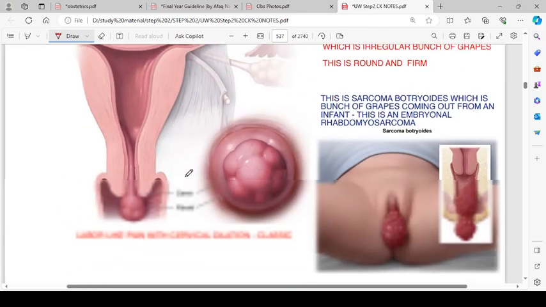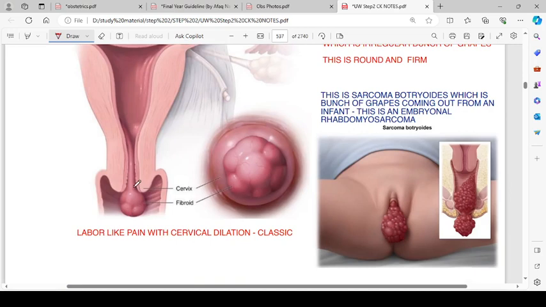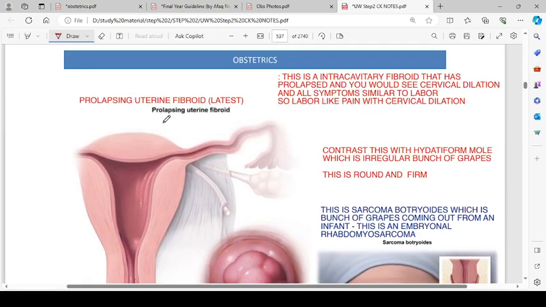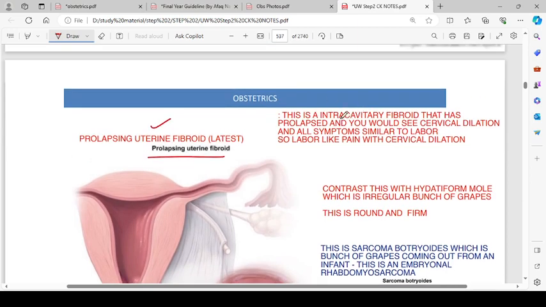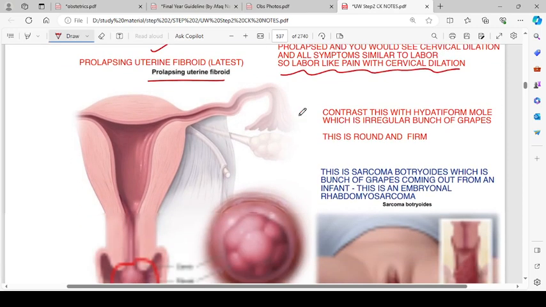Then we have this prolapsing uterine fibroid, this one. So this is an intracavitary fibroid that has prolapsed, and you may see the cervical dilation and all symptoms similar to labor. Okay, so labor-like pain with cervical dilation will be seen in prolapsing uterine fibroid.